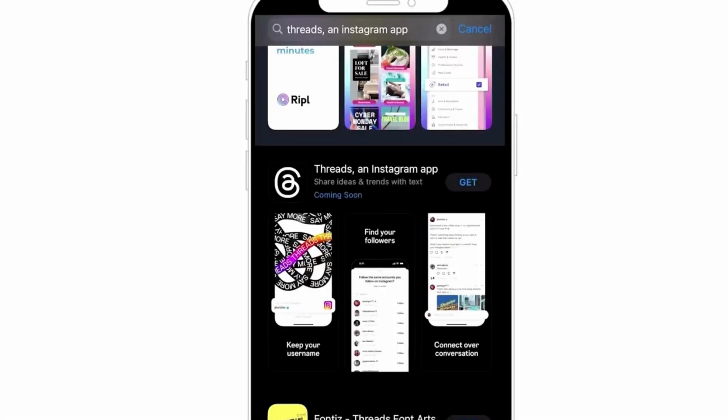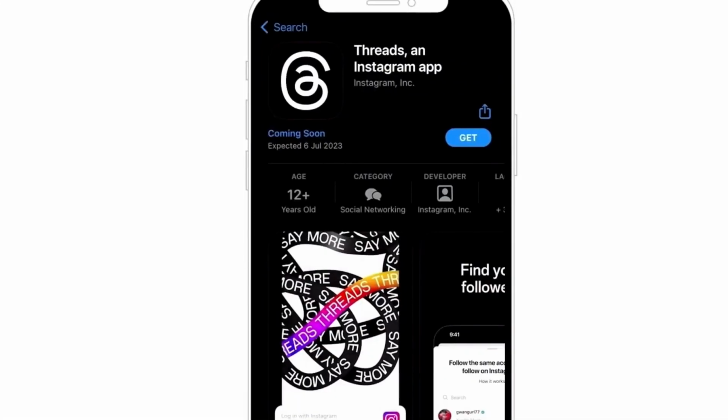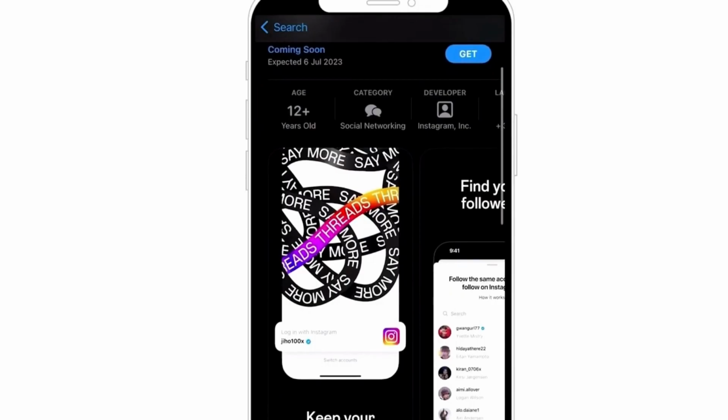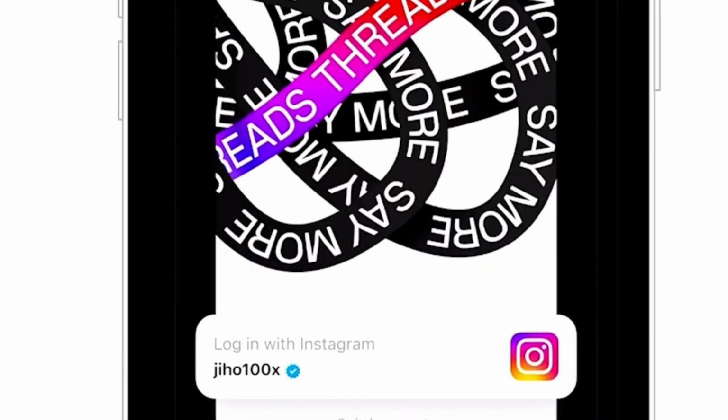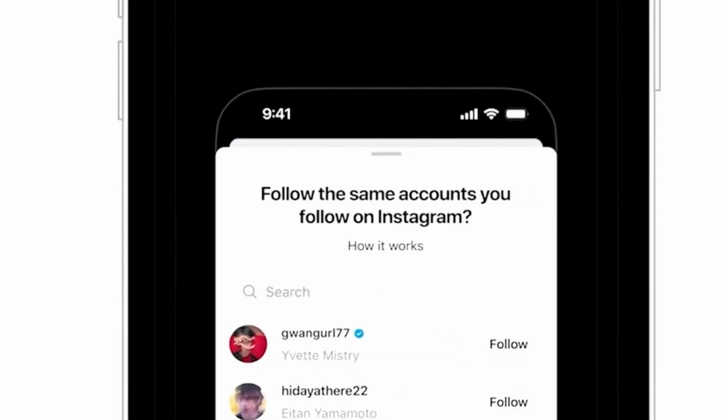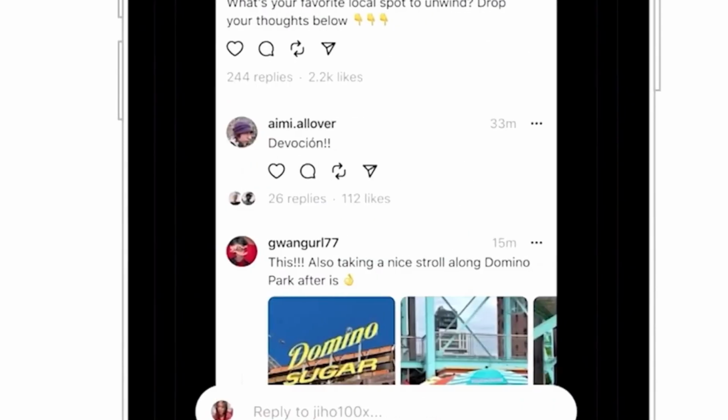Threads is a social media app developed by Meta Platforms, the parent company of Instagram. It was first released in November 2020 as a standalone app for iOS and Android devices. In July 2022, Threads was integrated into the main Instagram app.